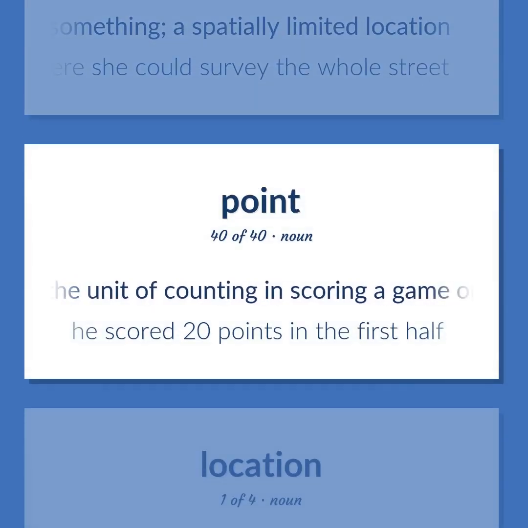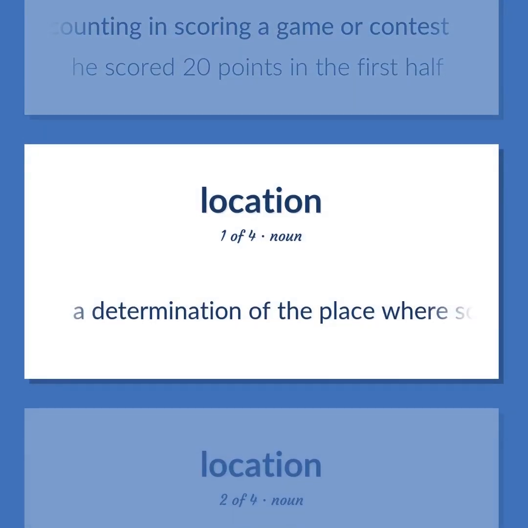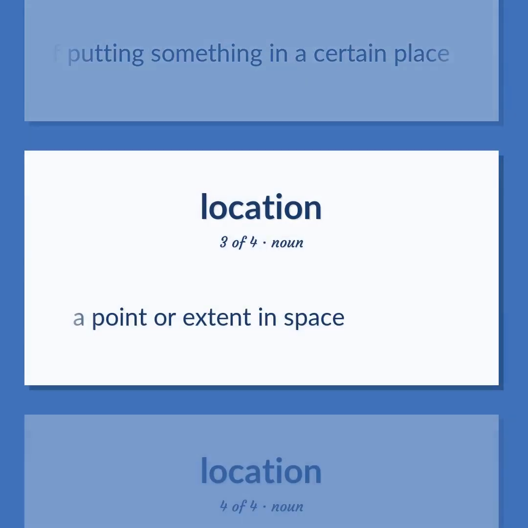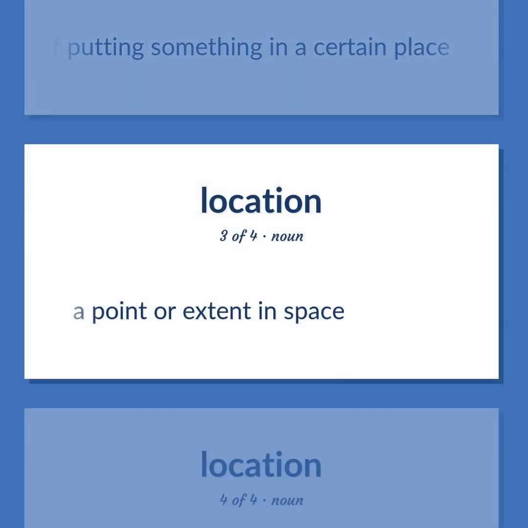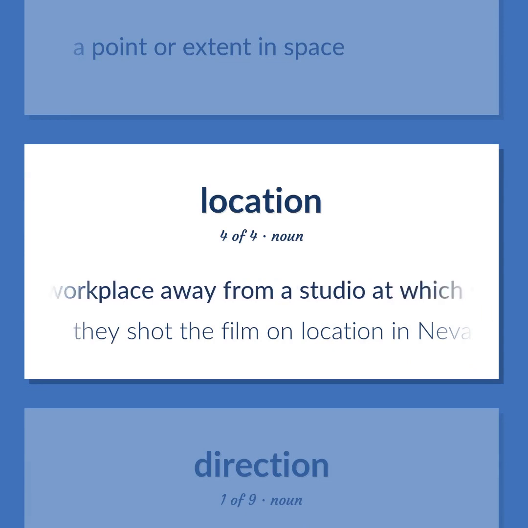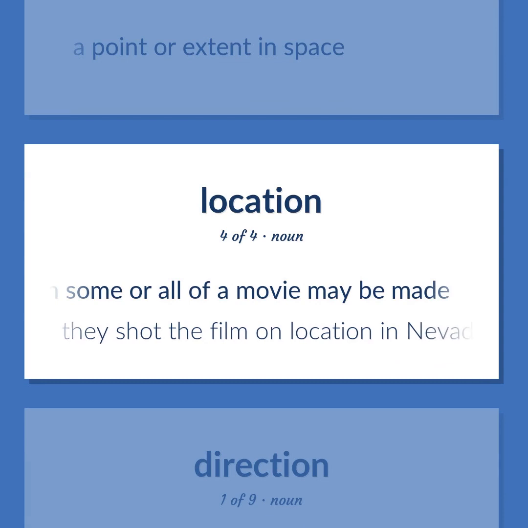The unit of counting in scoring a game or contest. He scored 20 points in the first half. A determination of the place where something is. The act of putting something in a certain place. A point or extent in space. A workplace away from a studio at which some or all of a movie may be made. They shot the film on location in Nevada.